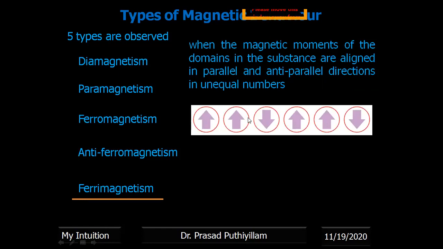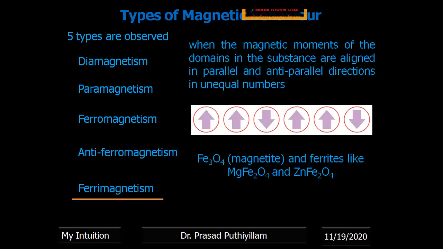So a little magnetic field is generated, but it is not as strong as that of a ferromagnet. In a ferromagnet, all the domains are in the same direction, whereas in antiferromagnetism it cancels out, with alternate domains in the opposite direction. In ferrimagnetism, some of the domains are opposing, not all. Therefore it can act as a magnet, but not as strong as a ferromagnet. Examples are Fe3O4, that is magnetite, and ferrites like MgFe2O4 and ZnFe2O4.